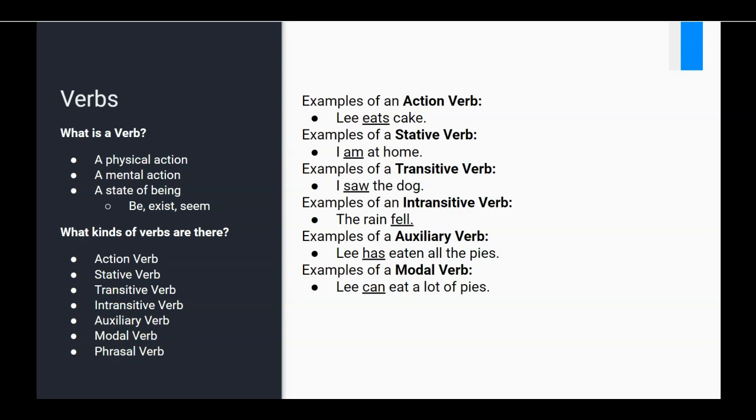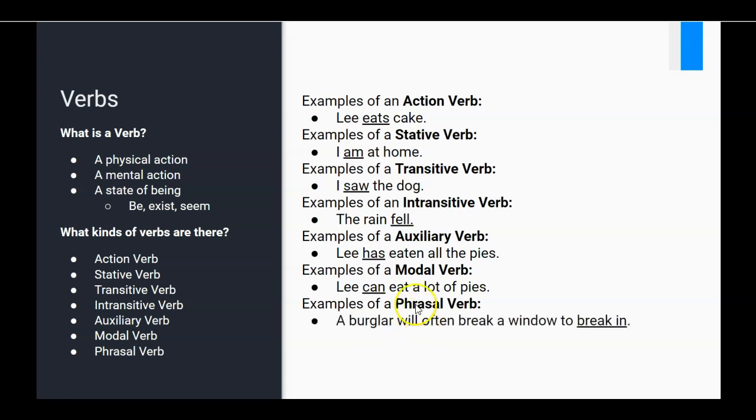So moving on to the last one there in our list, phrasal verbs. A phrasal verb is a verb made up of more than one word, usually two words. A phrasal verb has a main verb and another word, either a preposition or, more generally, we could just refer to it as a particle. The phrasal verb usually has a meaning a bit different from the main verb.